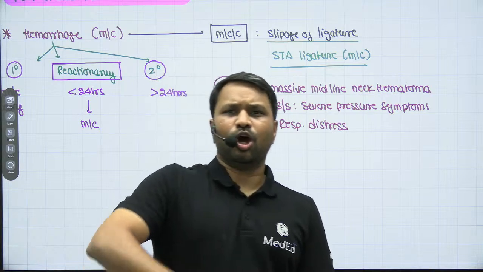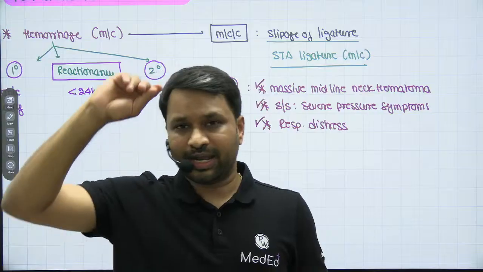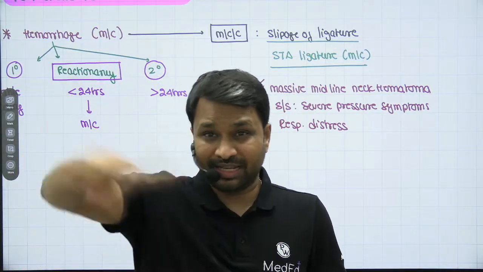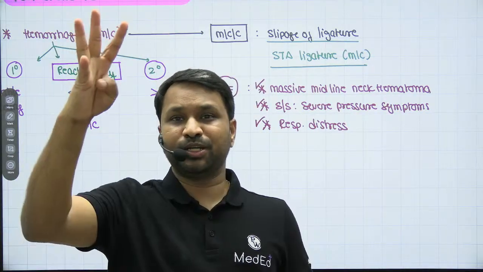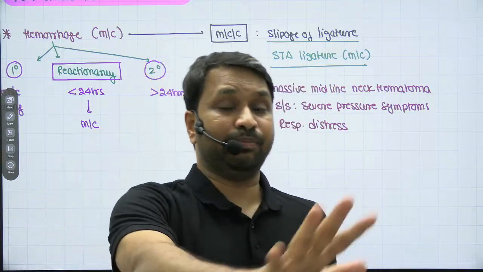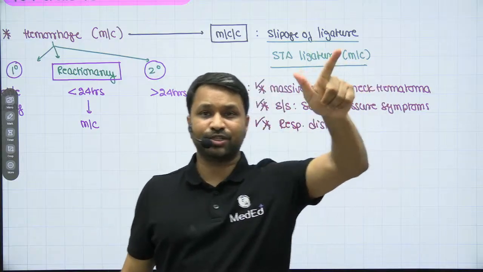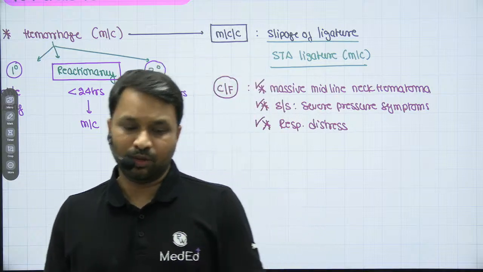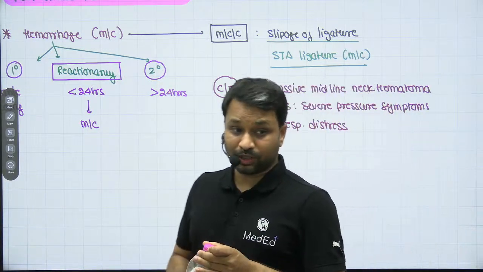Option number one, shall we explore immediately at the bedside, or bedside evacuation of the hematoma? Option number two, take the patient back to OT and re-explore. Option number three, call for help, since you don't know what to do. Option number four, try to stop the bleeding by exerting external pressure. So kya karoge? Would you go with immediate bedside evacuation, shift the patient back to OT, call for help, or put external pressure and stop the bleeding? What would you like to do, my friend? What can we do, or what should we do?